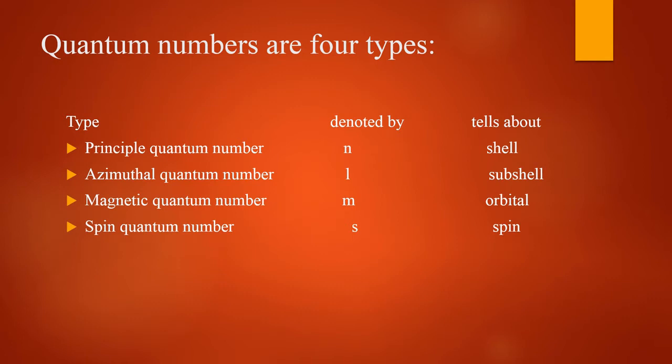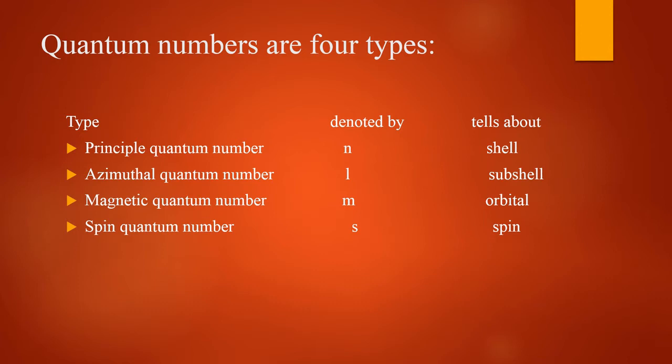Next, quantum numbers are of four types. I am giving it very briefly. The principal quantum number, azimuthal quantum number, magnetic quantum number, spin quantum number. The principal quantum number, which was given by Bohr, is denoted by small n and tells about the shells.